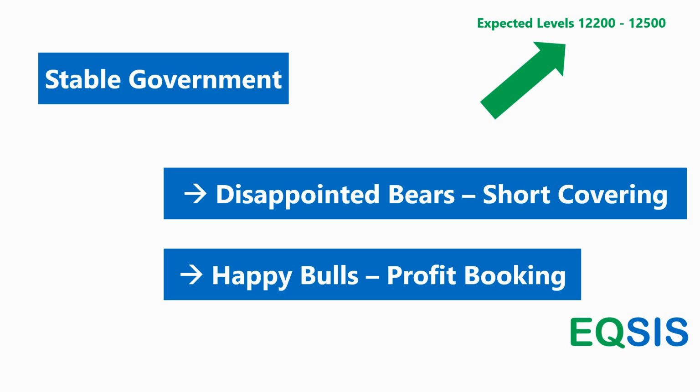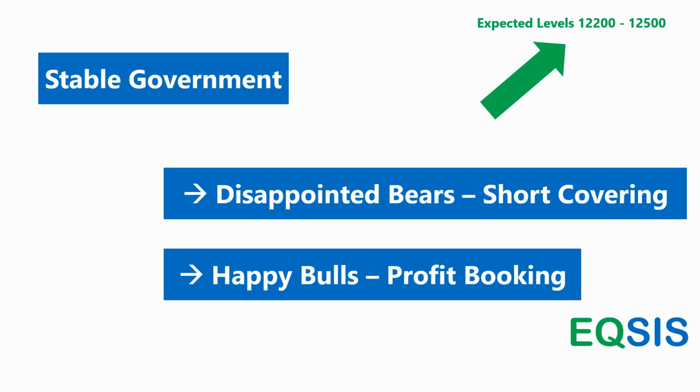With any good news, any stable government, it is natural for the price to go up. But remember, those who created a long position on Friday or even Thursday were already in a profit of 500 rupees. We didn't see much profit booking today, because the market was consistently on a higher note.